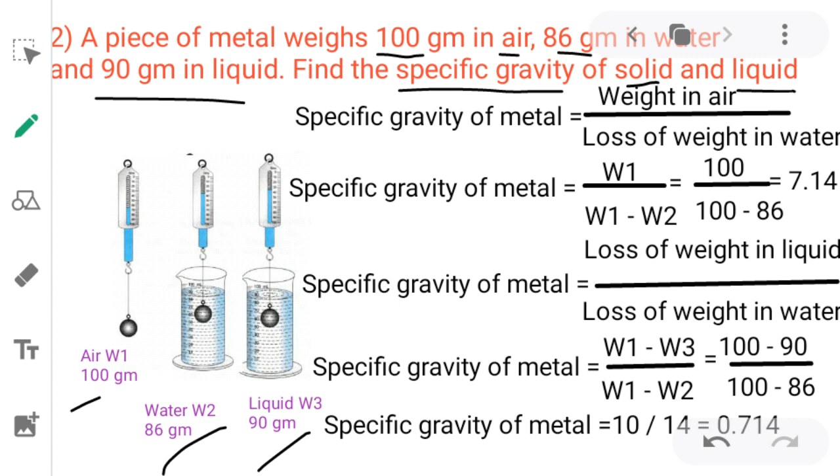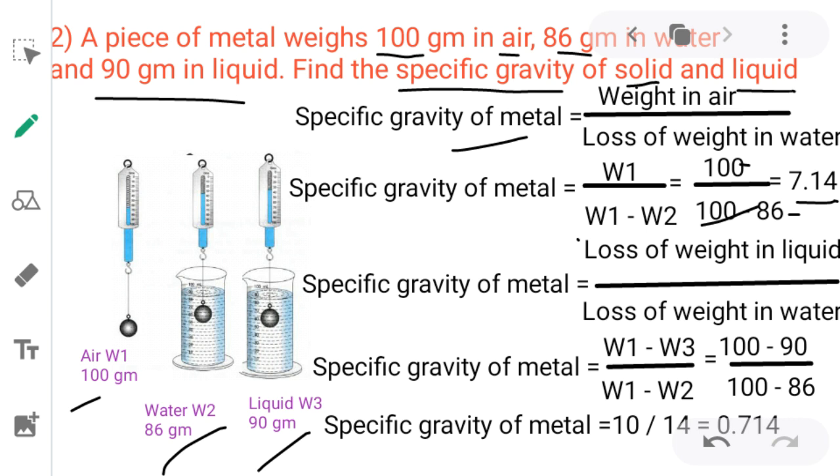To find the solid, we know the formula. The specific gravity of metal or solid can be calculated using the formula weight in air divided by loss of weight in water. Weight in air is given, W1 is 100, and W1 once again 100 in the denominator, minus weight in water 86. So the loss of weight in water is 100 minus 86. 100 divided by 100 minus 86, we get 7.14 as the specific gravity of metal.